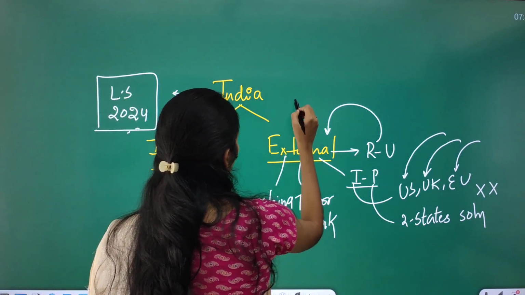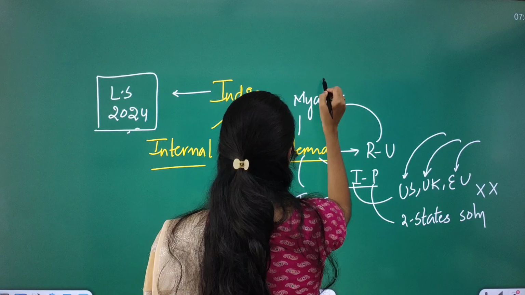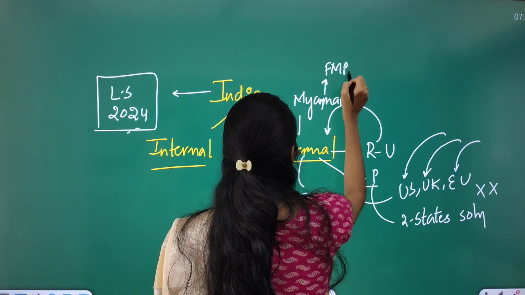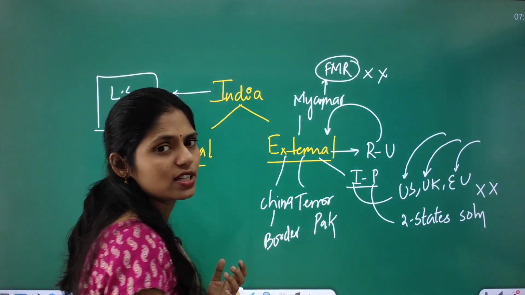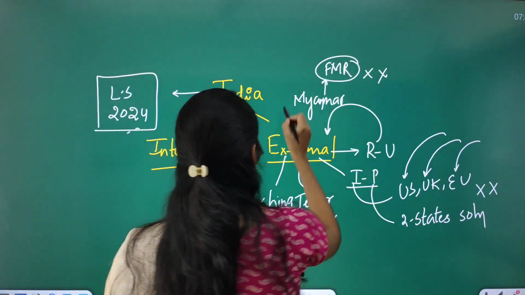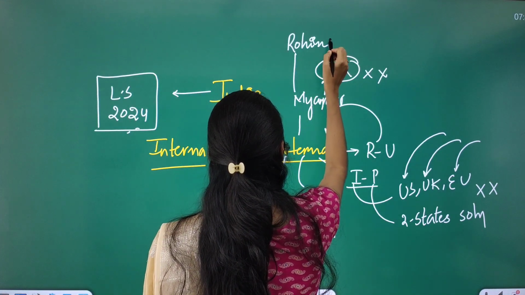And from Myanmar we are having the issue of the free movement regime, and our present government said that we are going to stop this free movement regime, and now a visa is required to enter India. And from Myanmar we also have the issue called the Rohingya crisis.